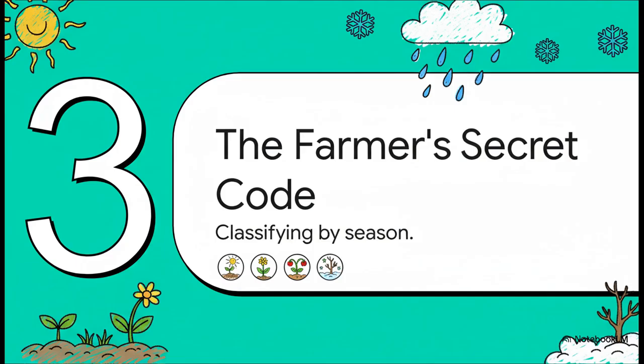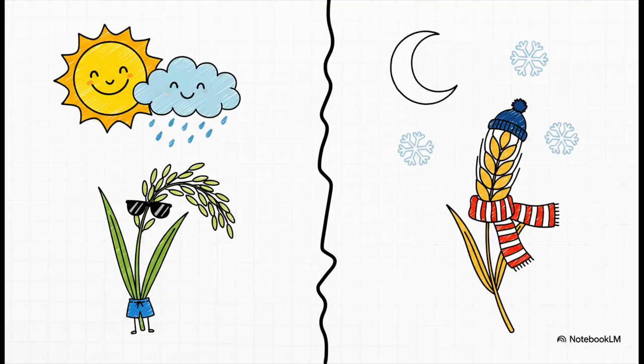All right, now we get to the real secret sauce of farming. It's not as simple as just throwing seeds on the ground. You can't just plant anything, anywhere, anytime you want. Successful farming is all about understanding that different plants have different needs, especially when it comes to the weather. And here is the absolute best way to remember this, especially for your exams. Just think about your own clothes. You wear shorts and t-shirts in the summer when it's hot, and sweaters and jackets in the winter when it's cold, right? Well, plants are exactly the same.